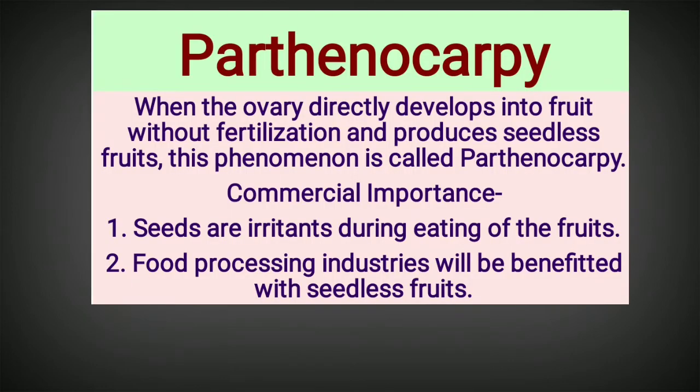We have come to the last part of the chapter. So let's discuss Parthenocarpy in detail today. We have already come across this word while discussing the types of fruit. The word Parthenocarpy has come from 2 Greek words, one is Parthenos and the other one is Karpos. Parthenos means virgin and Karpos means fruit. So when the ovary directly develops into fruit without fertilization and produces seedless fruit, this phenomenon is called Parthenocarpy.